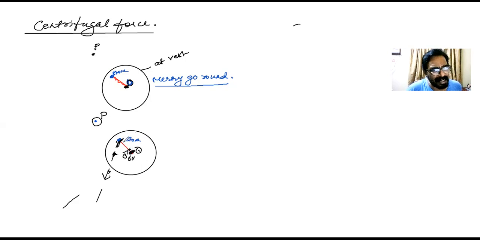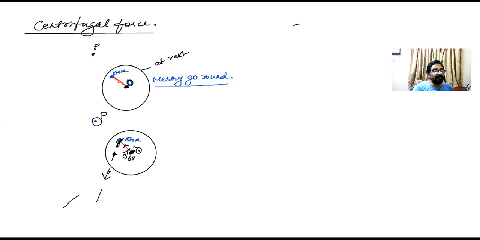Now, why is the string tightened up? It's because of the force of tension, a force of tension towards the center. The force of tension makes it straight. Suddenly the string and this disc are rotating in a circle.